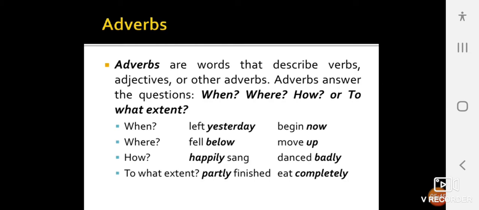Adverbs. Adverbs are words that describe verbs, adjectives, or other adverbs. Adverbs answer the questions when, where, how, or to what extent. So, when we ask about when, the answer would come: left yesterday, begin now. If we ask about where: fell below, move up. How: happily sang, danced badly. To what extent: partly finished, eat completely. These are the examples of adverbs.